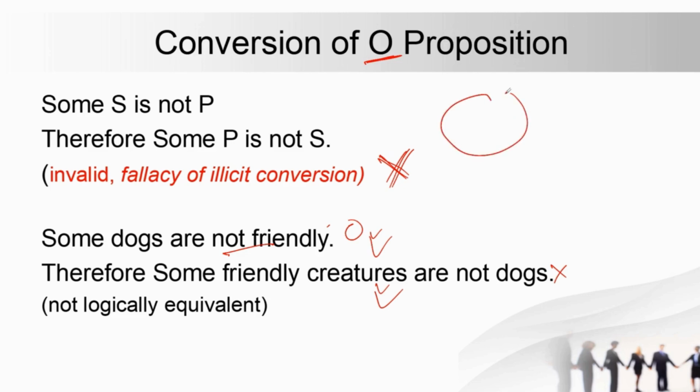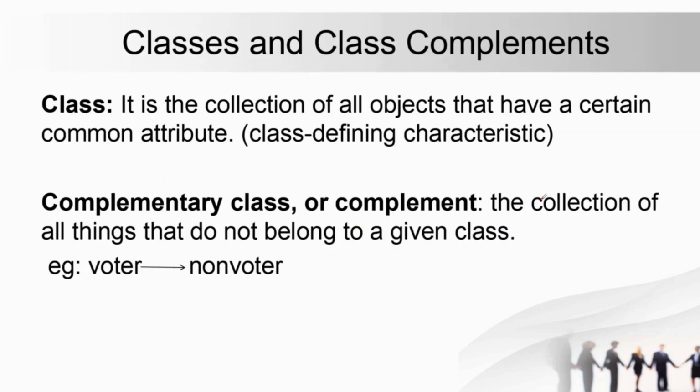And even if we try to show by Venn diagram, so again in the first case some dogs are not friendly. So again ये आ जाएगा. And in the second case if we do the conversion of it, so some friendly creatures are not dogs. So आपका ये part हो जाएगा. So again by Venn diagram also it's clear that it is not valid, it is invalid in nature.